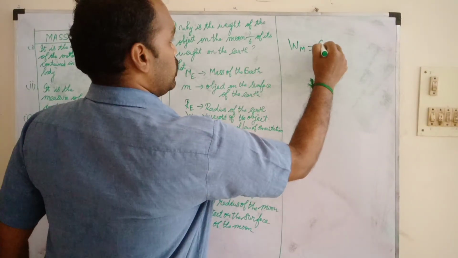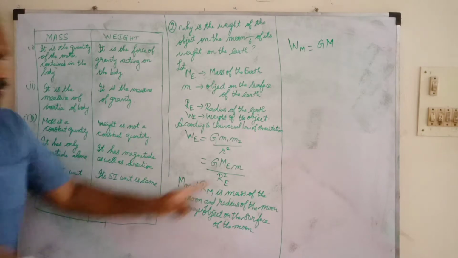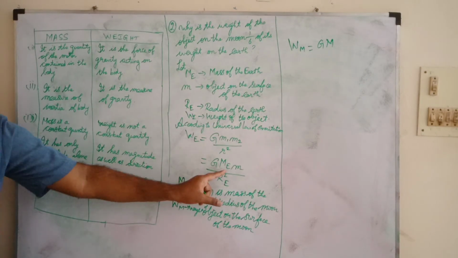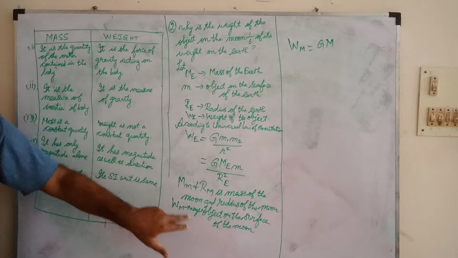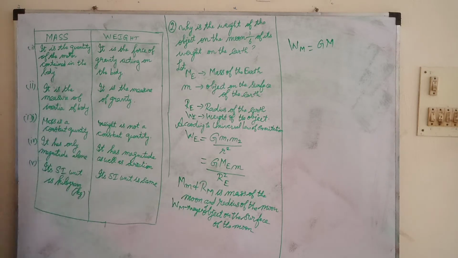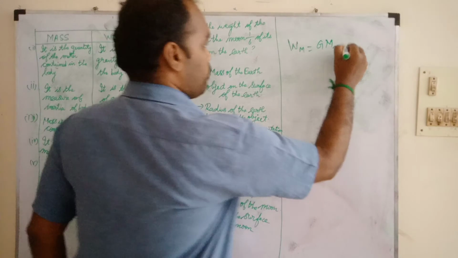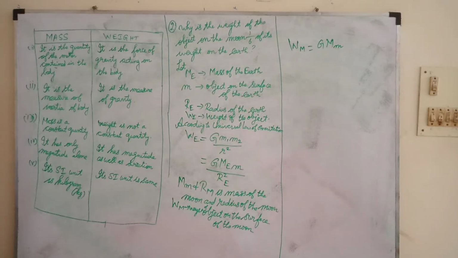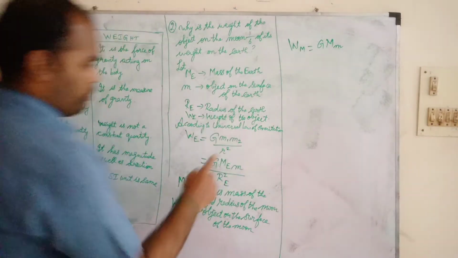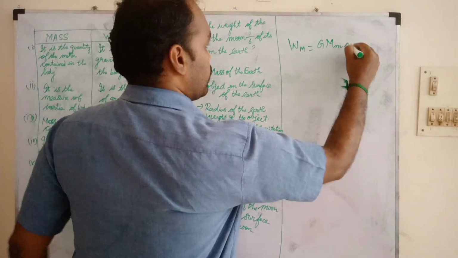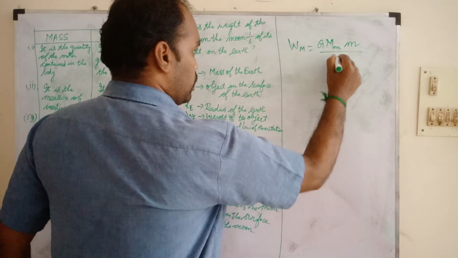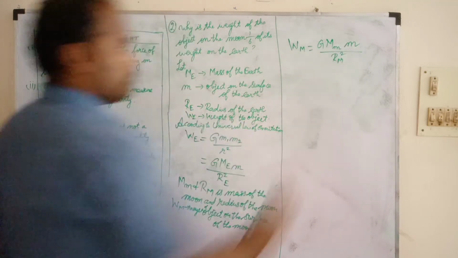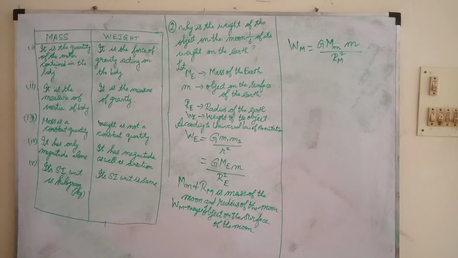So how are we going to do WM? WM equal to G times M. Here Earth means you have applied earth. So likewise for moon, mass means MM. Then the other mass is the same m, only divided by R square M.